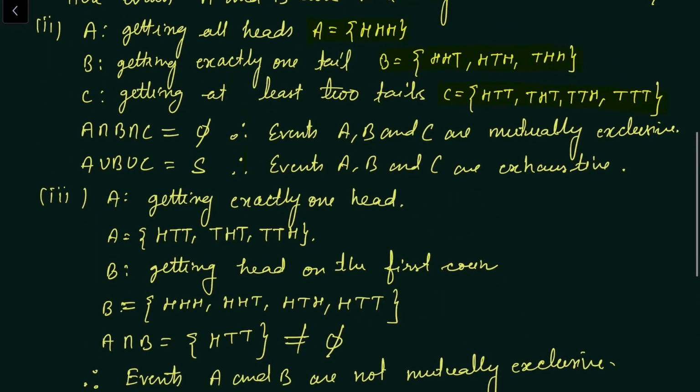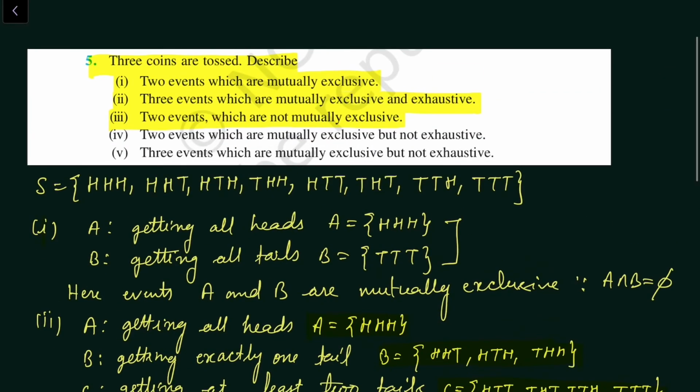Now, what is the fourth part? Describe two events which are mutually exclusive but not exhaustive. They must be mutually exclusive, means their intersection must be phi but not exhaustive. Exhaustive means their union must be equal to sample space. If it is equal to sample space, then events are said to be exhaustive.